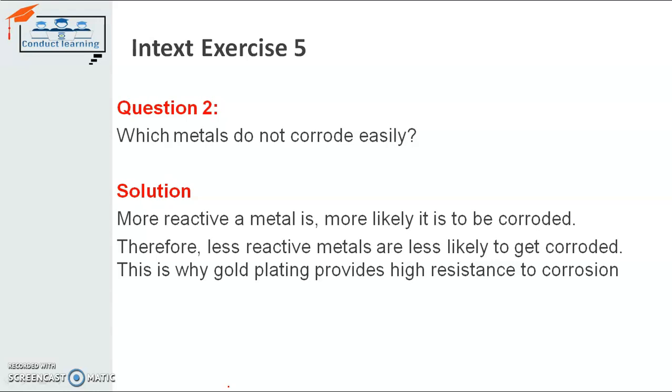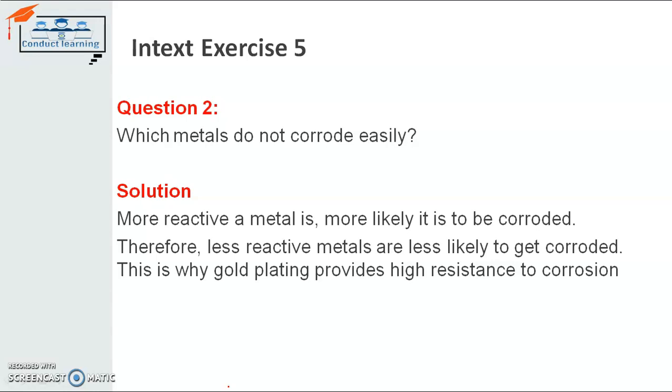The metals which are least reactive will not corrode easily. More reactive metals are more likely to corrode because they react easily. Sodium and potassium, even if we put these metals in air, will catch fire because they react very easily.